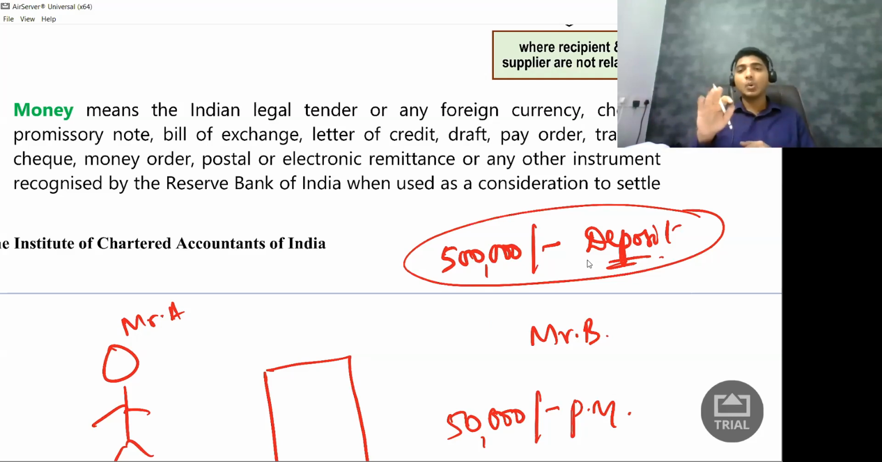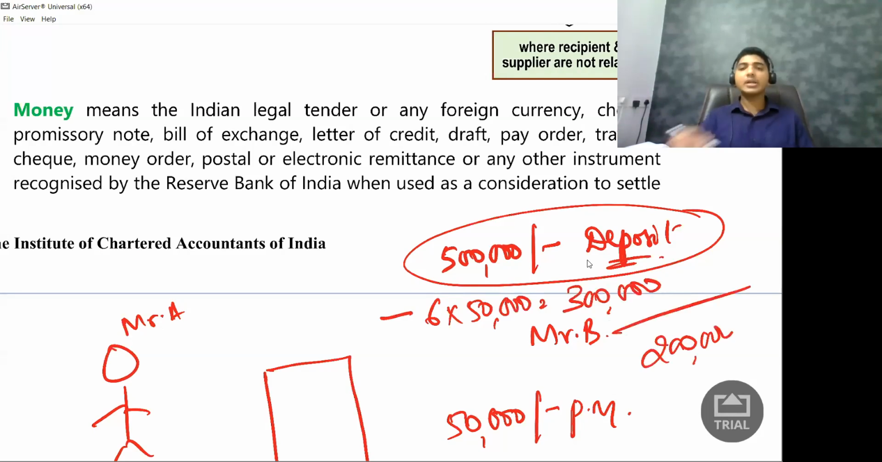Now, what will I do? I will go on reducing from the deposits. And after 6 months, B will say, I want to leave this particular premise. I'll say, all right, no problem. But will I give him the entire 5 lakh rupees back? No. I will minus 6 months rent, that is 6 into 50,000 rupees, that is 3 lakh rupees. Then I'll give him 2 lakh rupees back.